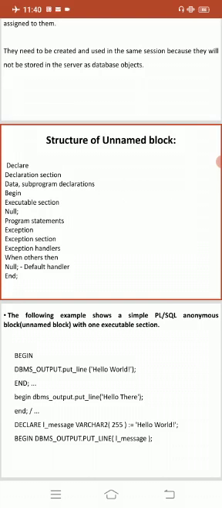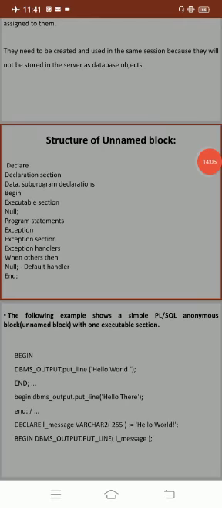Okay, fine. What is the formula for the area of a circle? Area is equal to pi, the value of which is 3.142 or 3.14, into power radius comma 2. Insert into circle values, we display radius and we display area. Here we display two columns, the first called radius and the second called area. End the loop and close the program. After completion of writing the program, PLSQL procedure successfully completed.